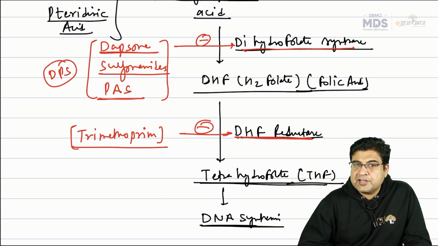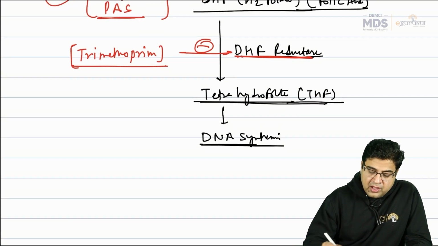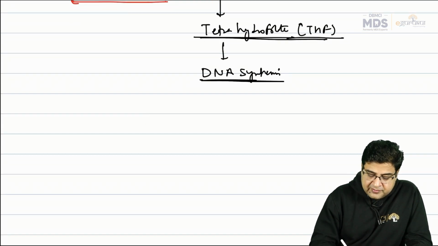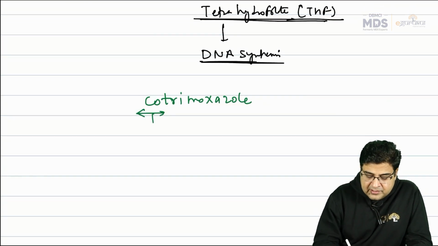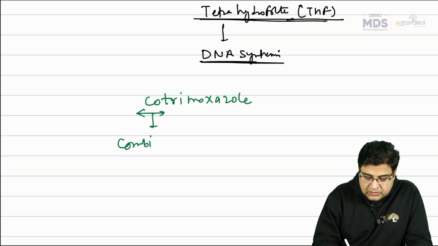So these are the antibiotics which are inhibitors of this folic acid pathway. Now what we have done, we have discovered an antibiotic that is known as cotrimoxazole. As the name suggests, this medicine is a combination, a combination of two antibiotics.